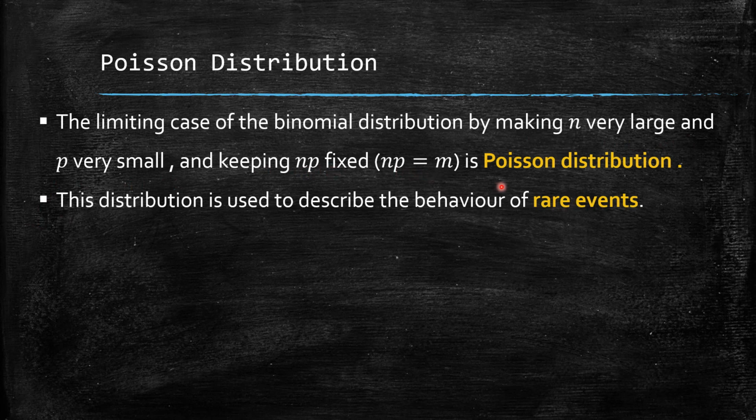Then the distribution is called the Poisson distribution, and it is used to describe the behavior of rare events. So this is possible when we have a rare event.